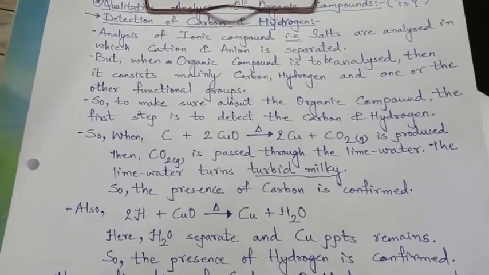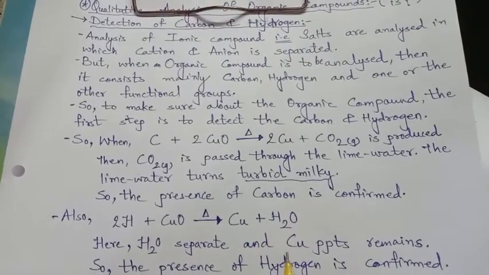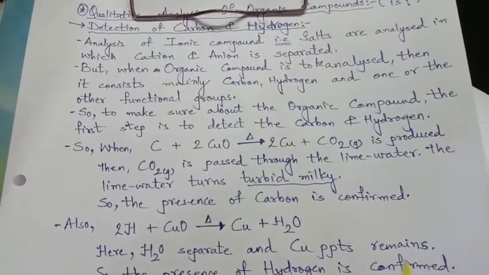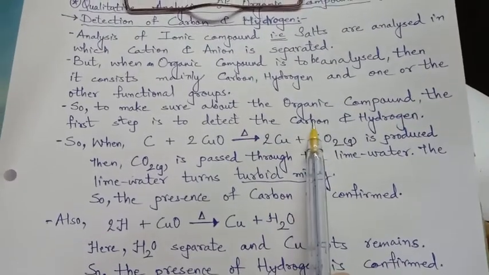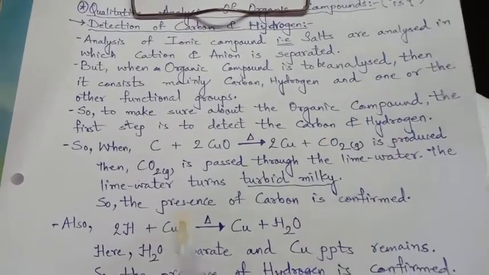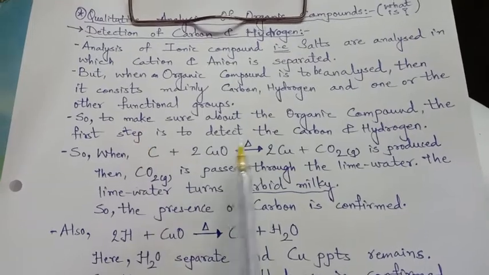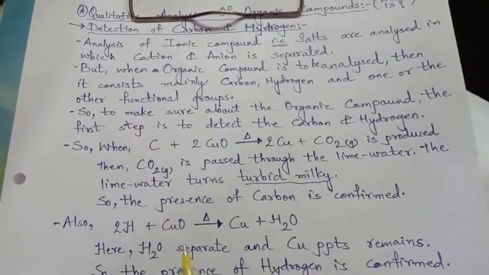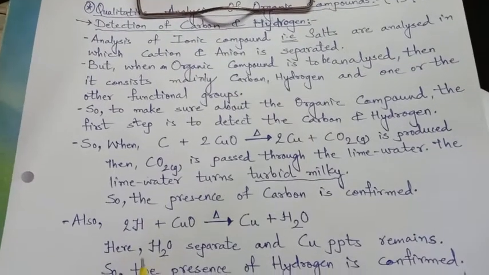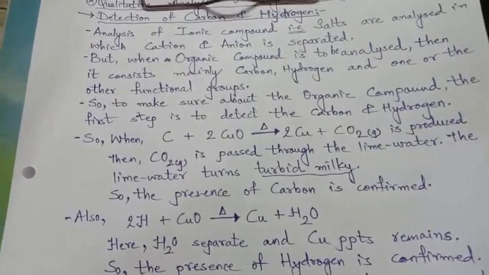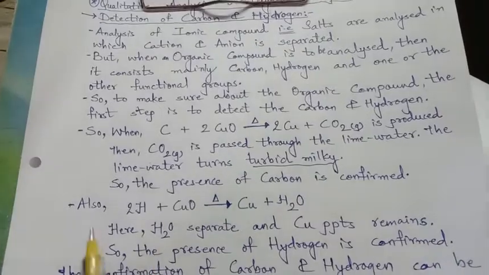So, to make sure what is there along with carbon and hydrogen, the first step is to detect carbon and hydrogen. Then and only then can the other elements which are present be detected. So, in the first step,